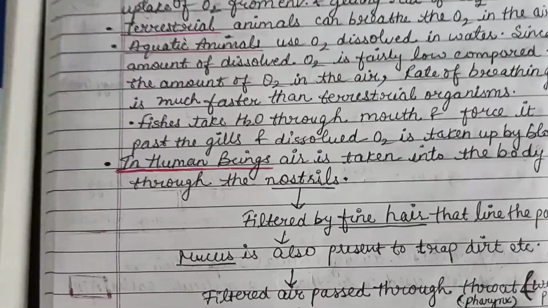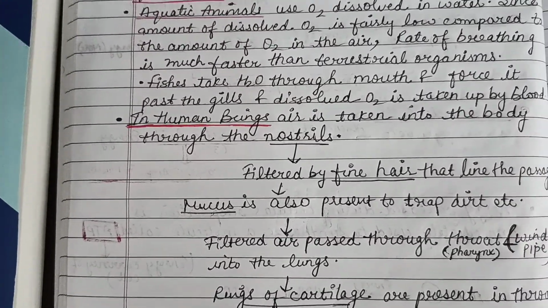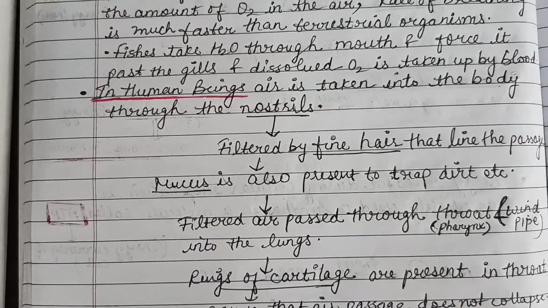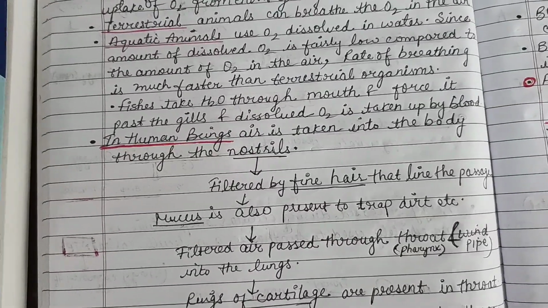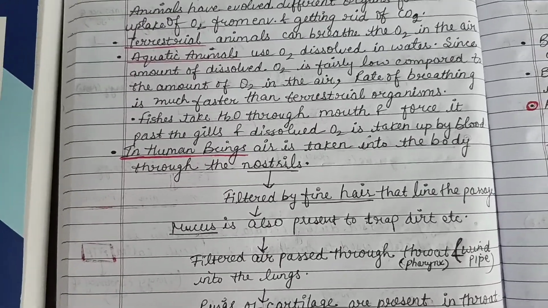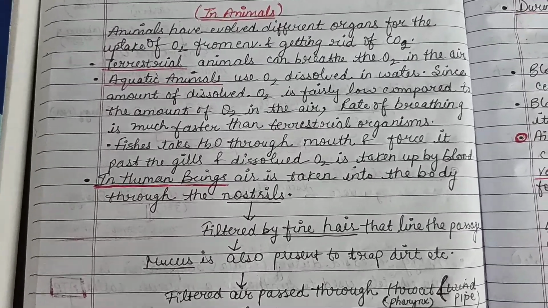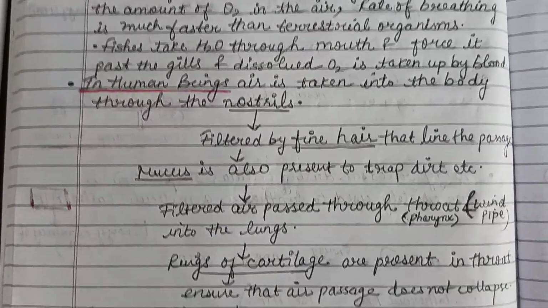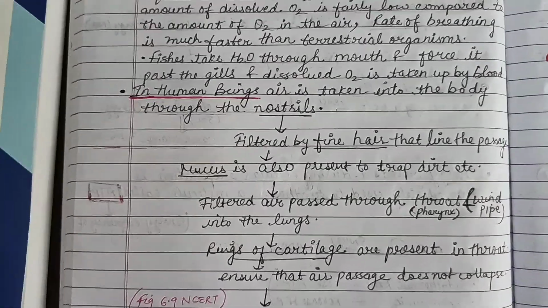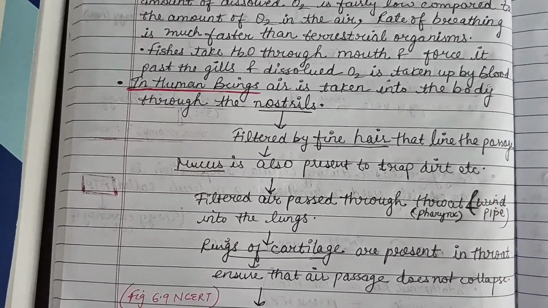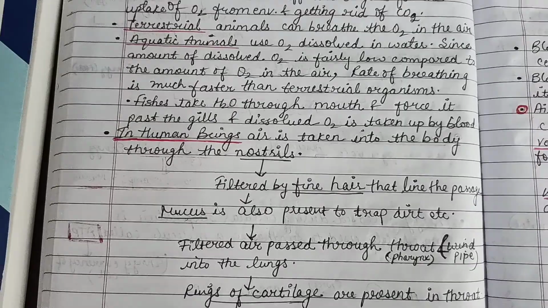And in human beings, a well-developed respiratory system is there, because we have nostrils and we have lungs. Our respiratory system starts from the nostrils, which have fine hair that filter the air, and mucus is also present there to trap the microbes.